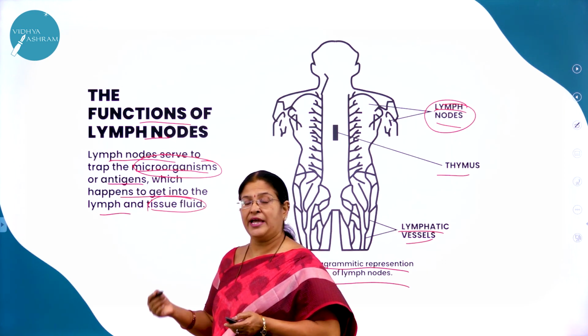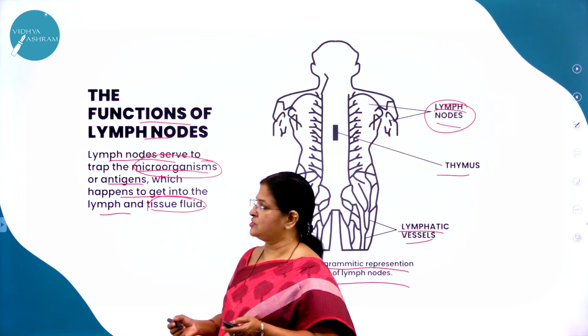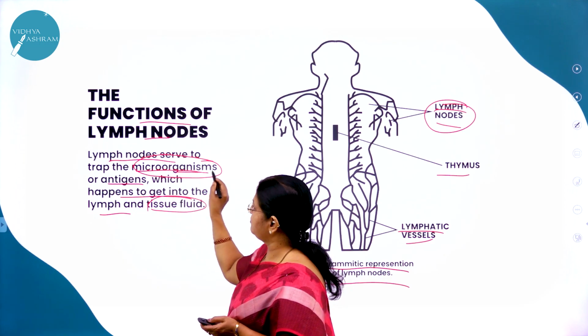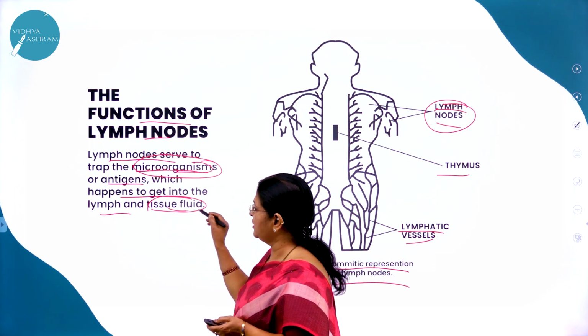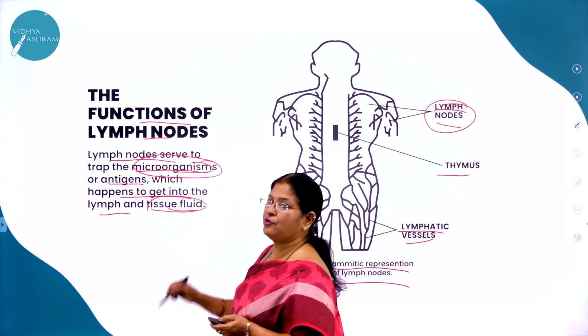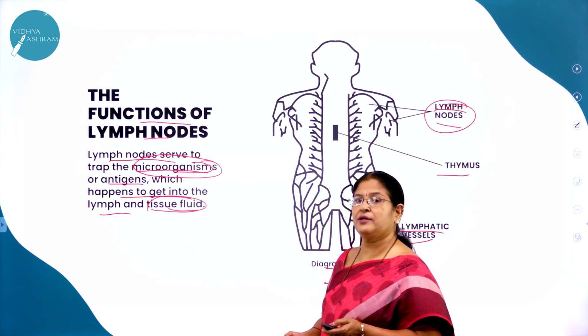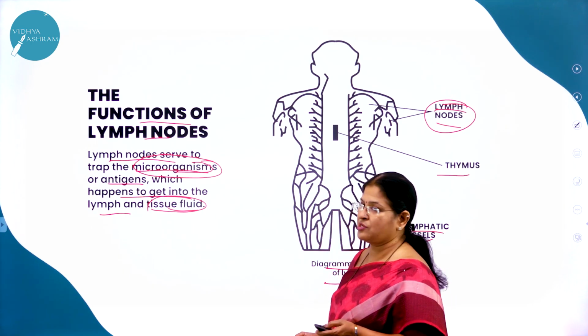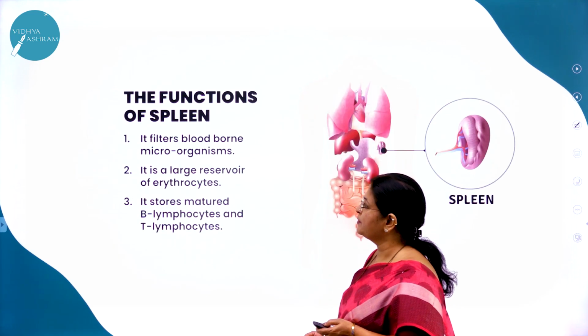So they are going to engulf the antigens or the foreign particles through phagocytosis. So lymph nodes also play a very great role in fighting against the disease-causing organism and also helping the immune system.